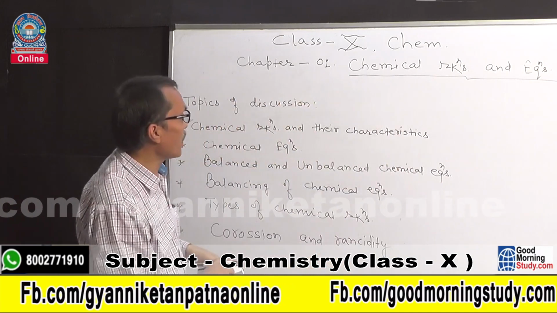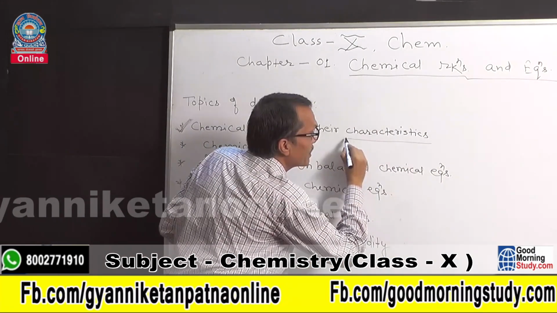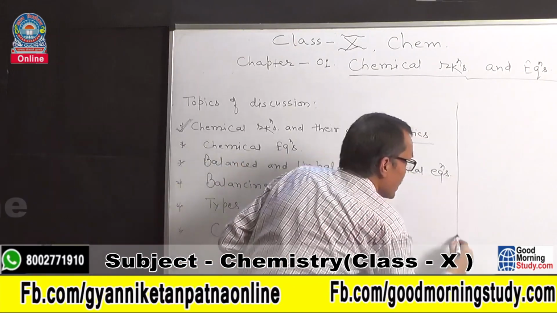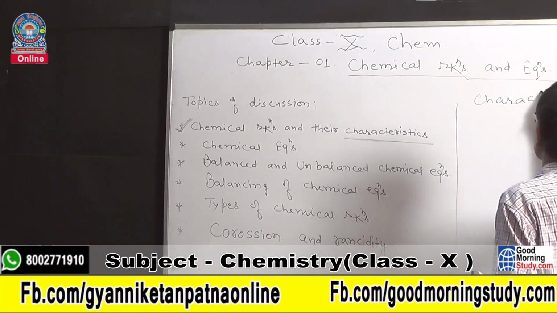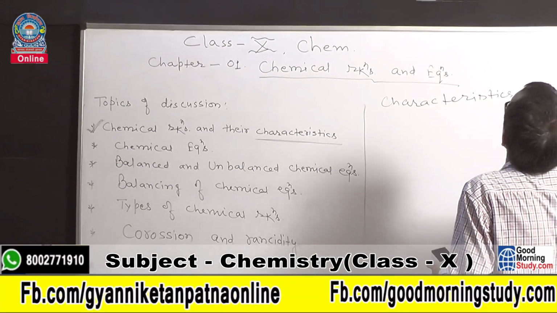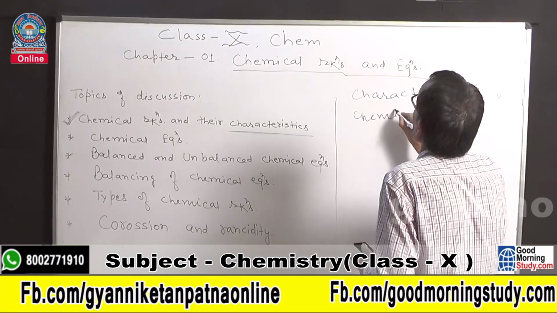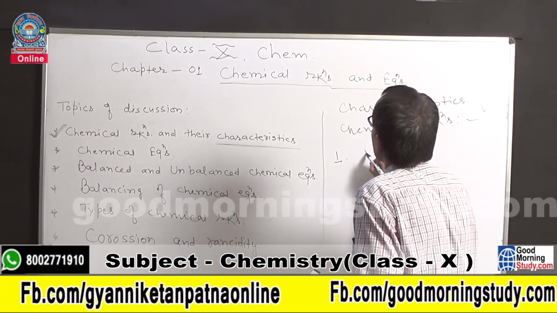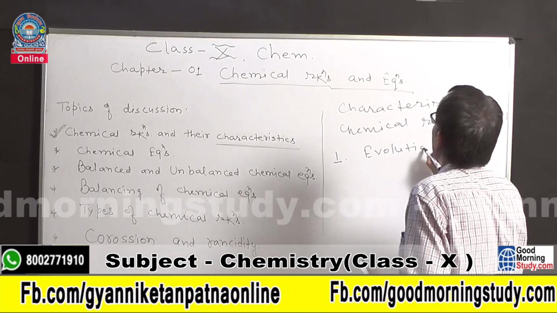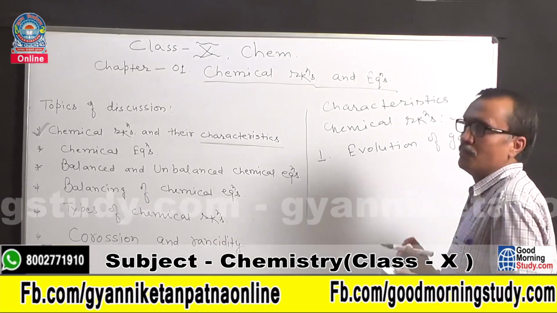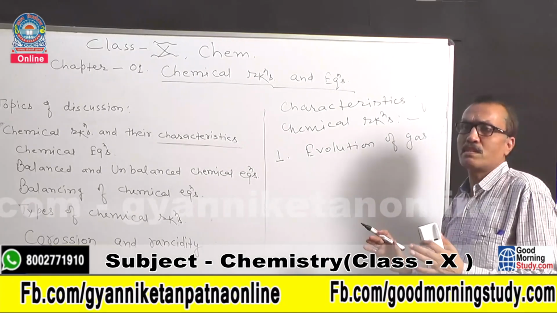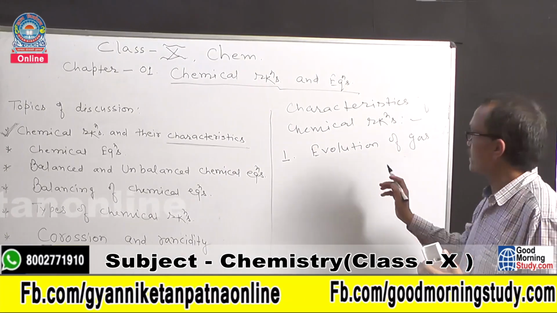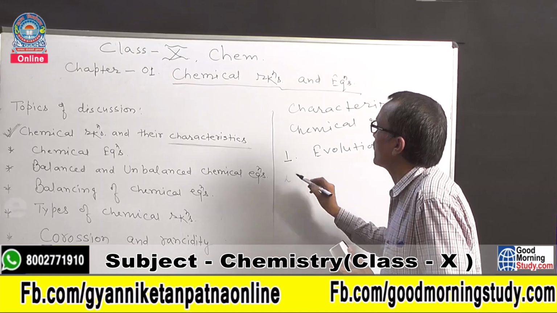Now let me say what the characteristics of chemical reactions are. What are the characteristics of chemical reactions? You can note them down. Characteristics of chemical reactions. Students, the first characteristic is evolution of gas. Evolution of gas means whenever a chemical reaction takes place, there may be evolution of gas. So this is the first characteristic.